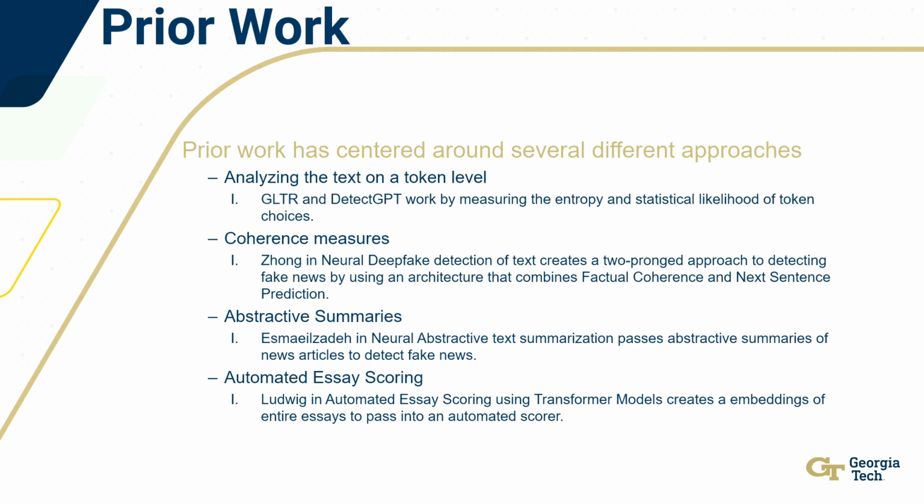Another measure is coherence measures. So Zhang, in his neural deepfake detection of text paper, created a two-pronged approach to detecting fake news by using an architecture that combines factual coherence and next sentence prediction. Factual coherence, he had a really neat way of doing it. He would parse out all the entities in a document using named entity recognition. Once he had that, he would then embed them into a low dimensional space using an embedding called Wikipedia2Vec, which allowed him to basically use the knowledge of Wikipedia to assign categories that a topic would